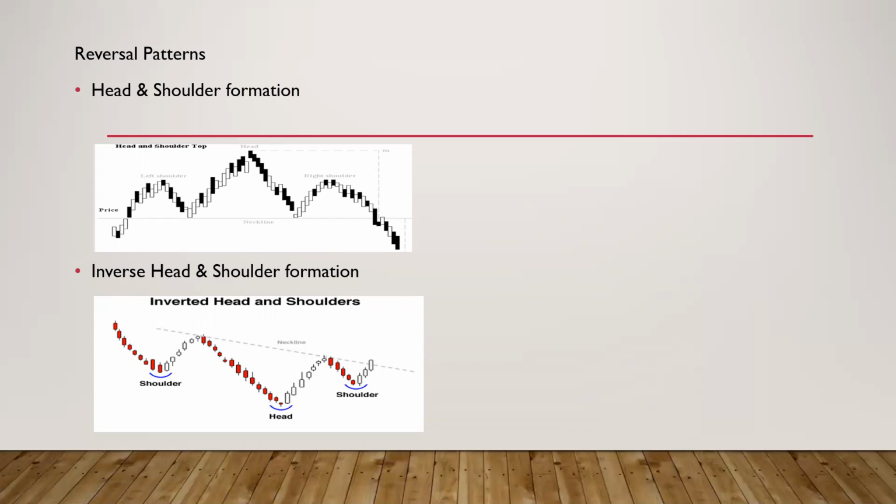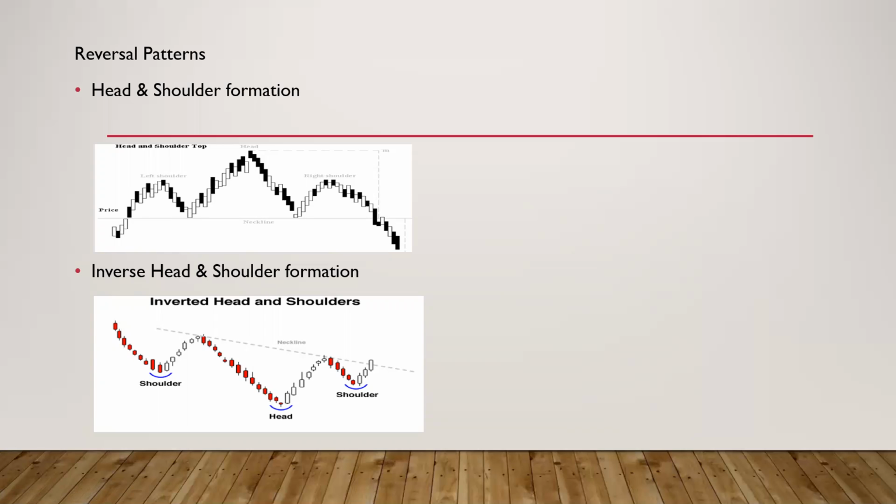Now let's come back to what the head and shoulder formation is. In head and shoulder formation, there is an increase in price. It came down. Then again, more increase is there in the second phase. That is, the price rises above the previous level. That is the head. Then again it falls. Then there is an increase in the price, but not as much as the second increase. This is the right shoulder. So this is considered the left shoulder, the head and the right shoulder.